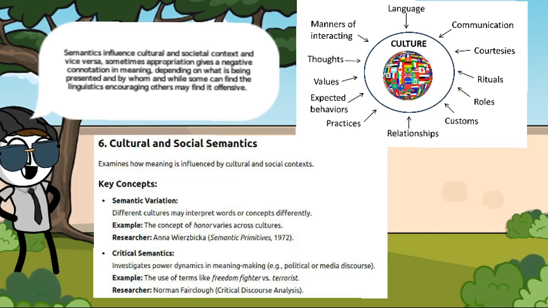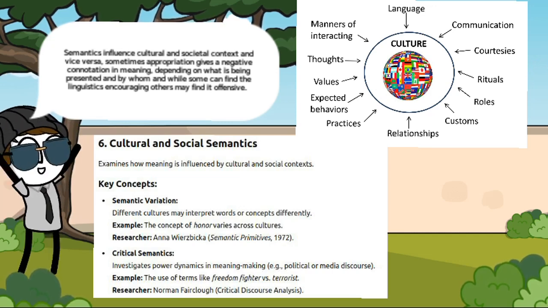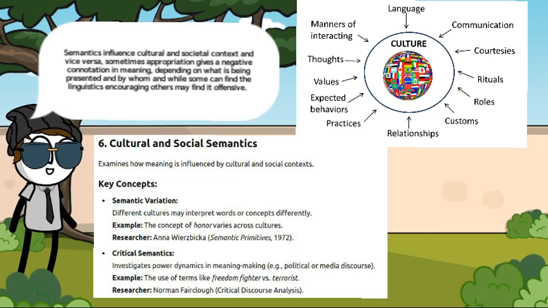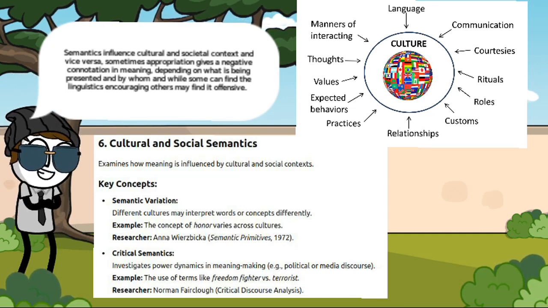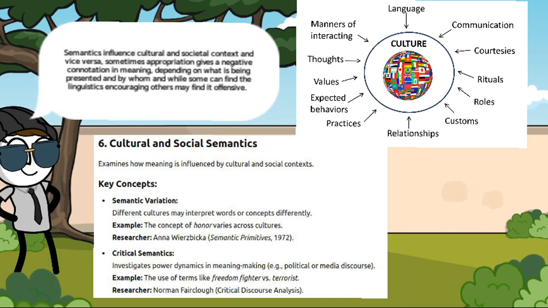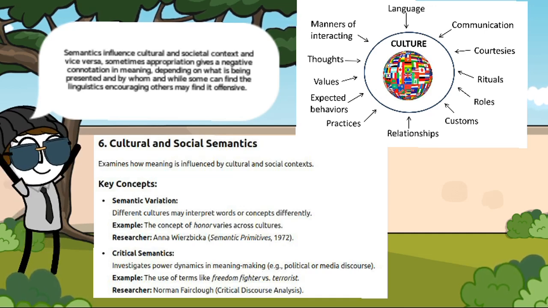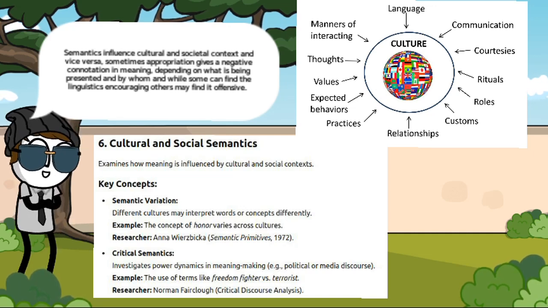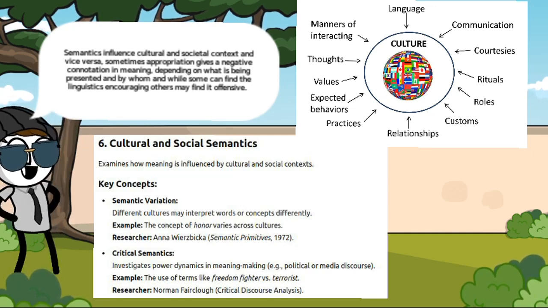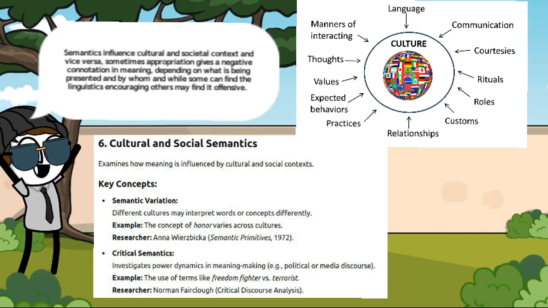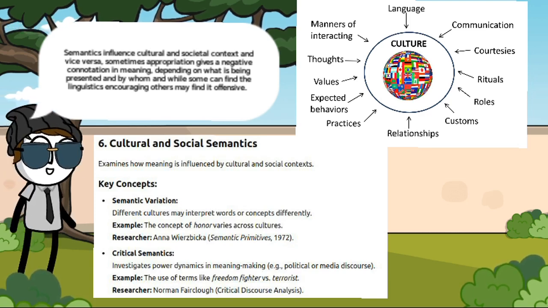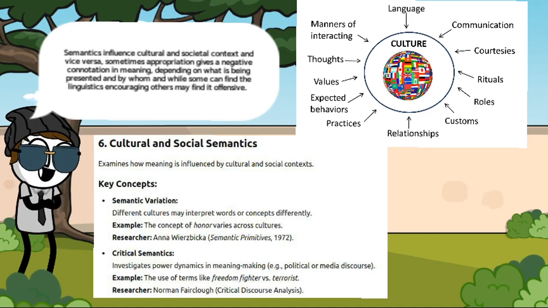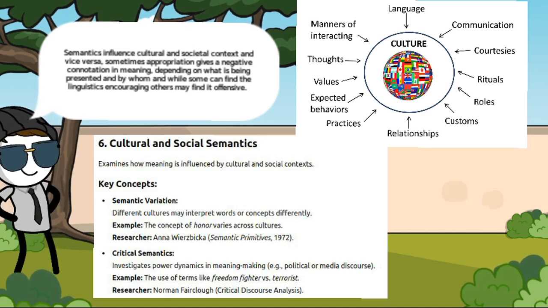Researcher Anna Wierzbicka, Semantic Primitives, 1972. Critical semantics is a key concept. It investigates power dynamics in meaning making, e.g. political or media discourse. Example, the use of terms like freedom fighter versus terrorist, which we often hear about at this moment in time, through all that's going on in the world. One man's freedom fighter is another man's terrorist is a commonly termed phrase. This was posed by researcher Norman Fairclough, Critical Discourse Analysis.